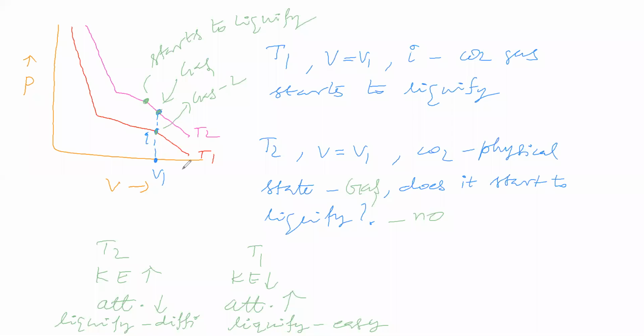So when you raise the temperature, at which volume carbon dioxide gas starts to liquefy, will that decrease, increase or remain the same?